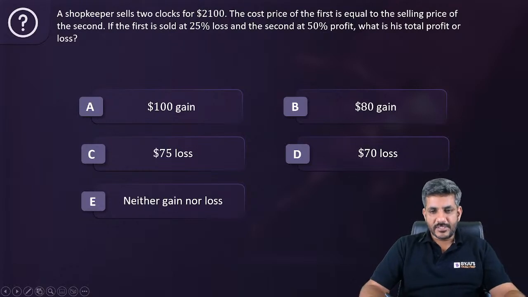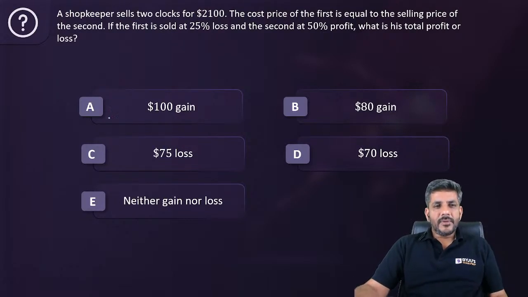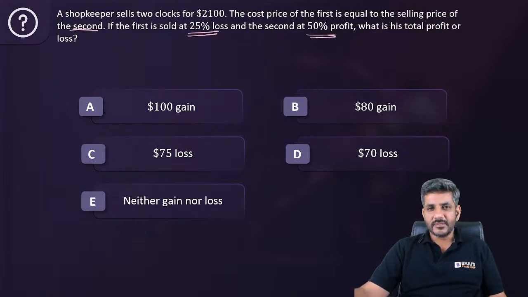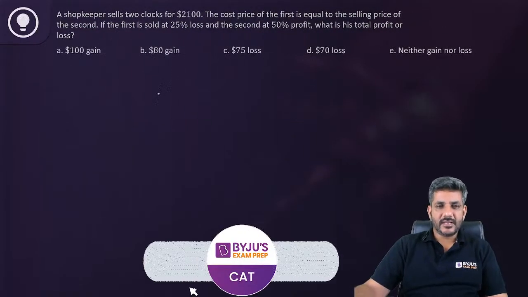Let's start doing this question. A shopkeeper sells 2 clocks for $2,100. The cost price of first is equal to the selling price of second. The first is sold at 25% loss, the second at 50% profit. What is his total profit or loss? So let me just put it on the next screen now.